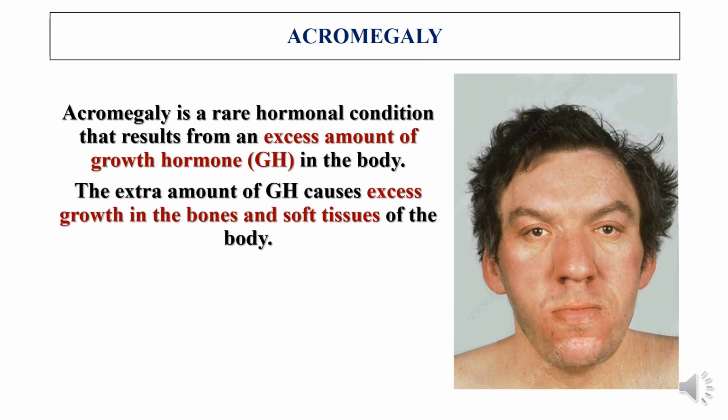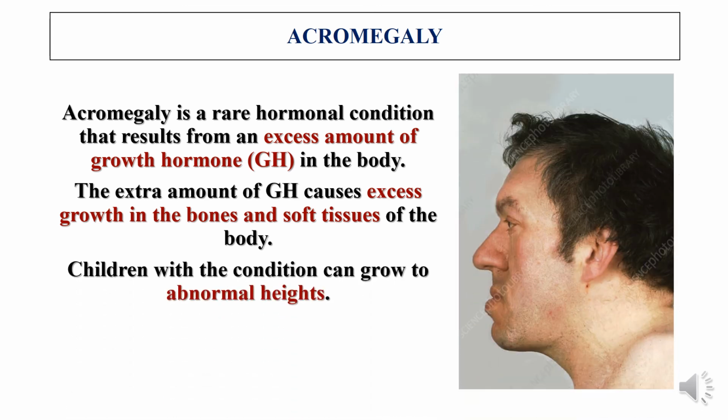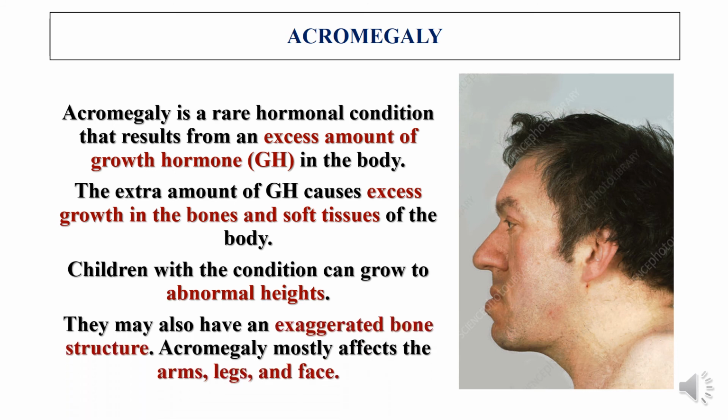The extra amount of growth hormone causes excess growth in the bones and the soft tissues of the body. Children with this condition can grow to abnormal height. Even after a certain age, the growth will be prolonged. They may also have an exaggerated bone structure, and this affects the arms, legs, and face bones.